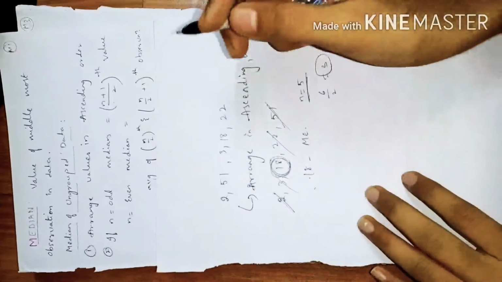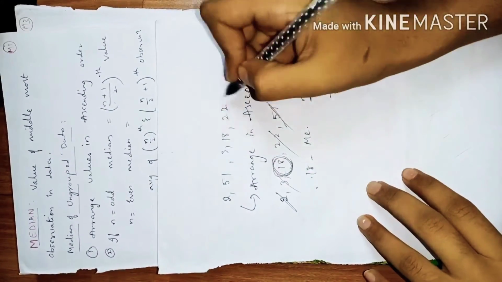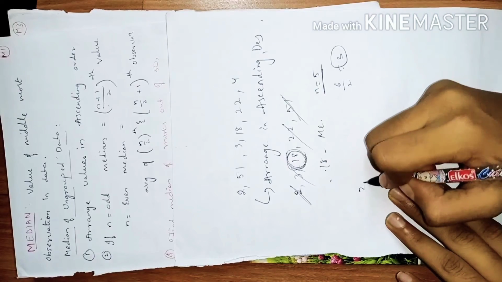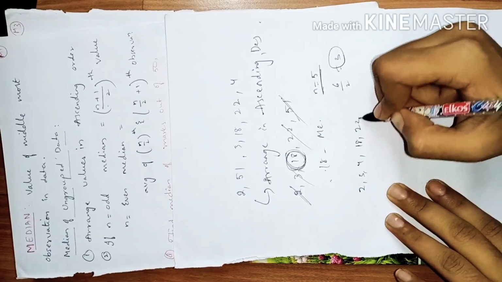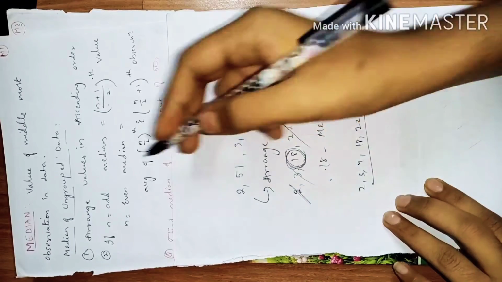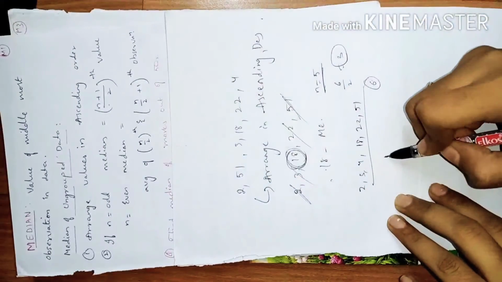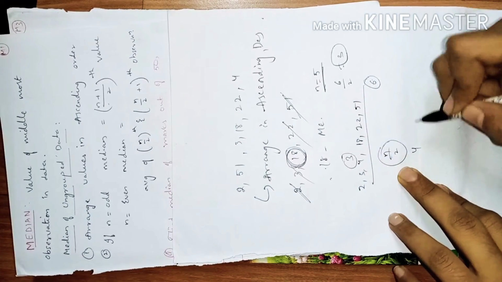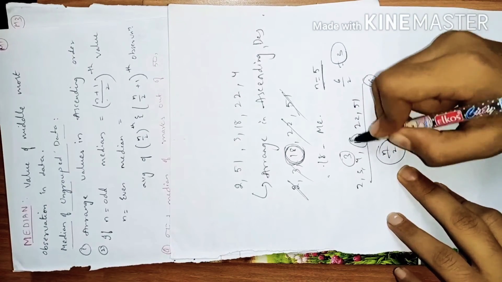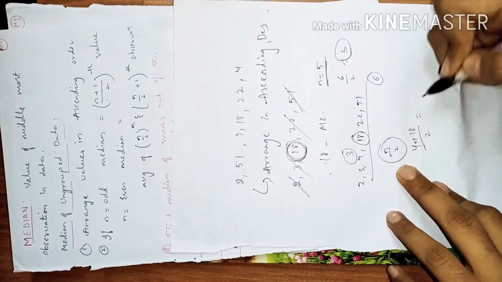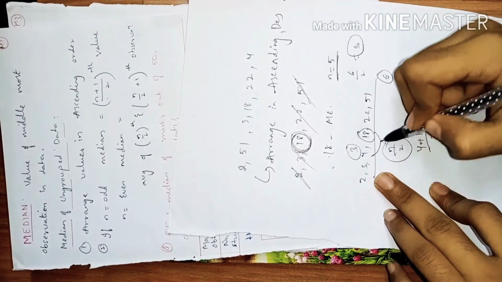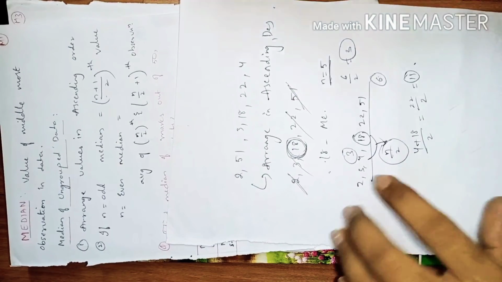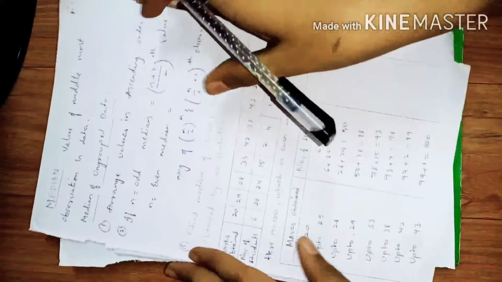If suppose the number which was given would be an even number, like suppose I take some more value like 4. So now after arranging I will get 2, 3, 4, 18, 22 and 51. So these are 6 numbers. Now how do I find median here? The average of the n by 2th value and the n by 2 plus 1th value. What is n by 2th value? 6 by 2, third value is 4, and n by 2 plus 1 value is 18. So 4 plus 18 by 2 because I need to take the average. Add these two numbers and divide by 2 because these are two numbers. So this is 22 by 2, that is 11. 11 is the median. So this is the way you find the median of the data.